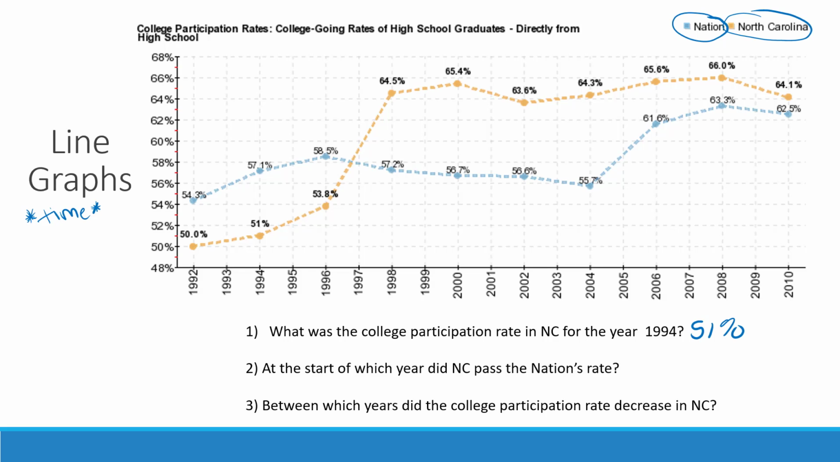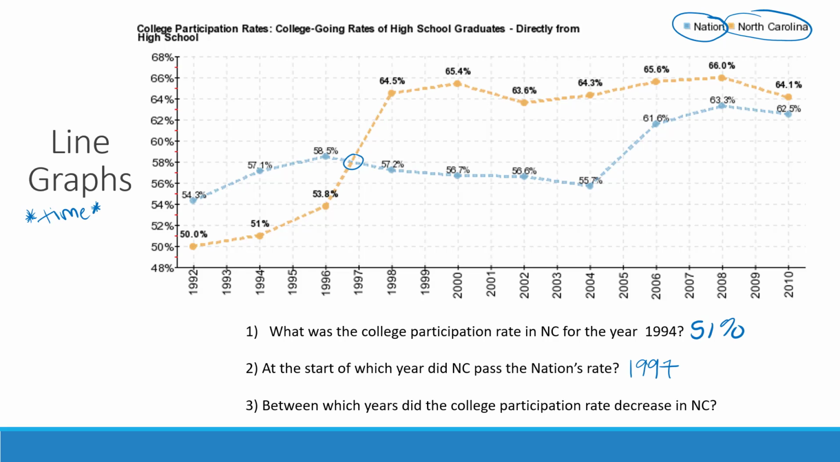At the start of which year did North Carolina pass the nation's rate? So you can see with multiple lines here, you can see where North Carolina goes above the nation's rate, and it occurs right here. Now, it does ask at the start of which year, so you want to be careful. Is it going to be 96 or is it going to be 97? Well, at the start of 96, you can see North Carolina was below. But at the start of 97 is where North Carolina overtakes the nation. So we would say 1997 here.